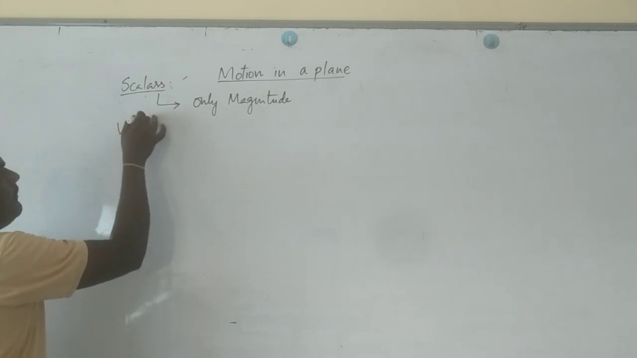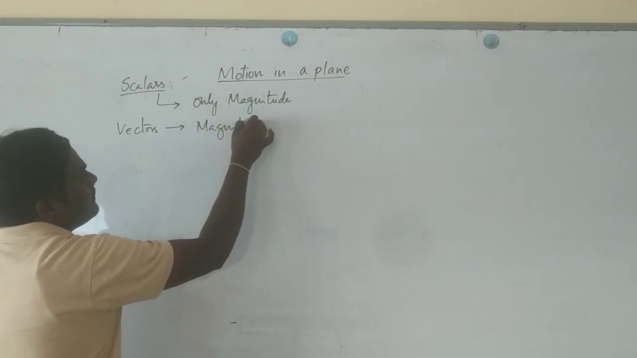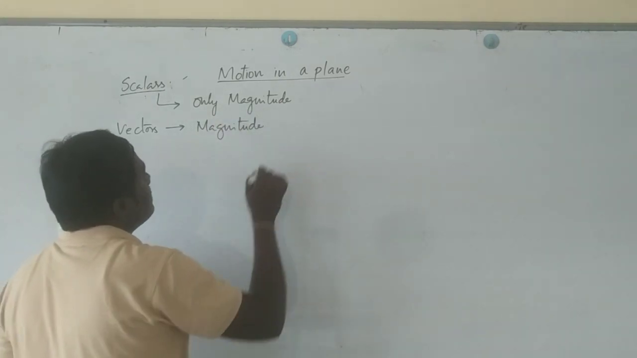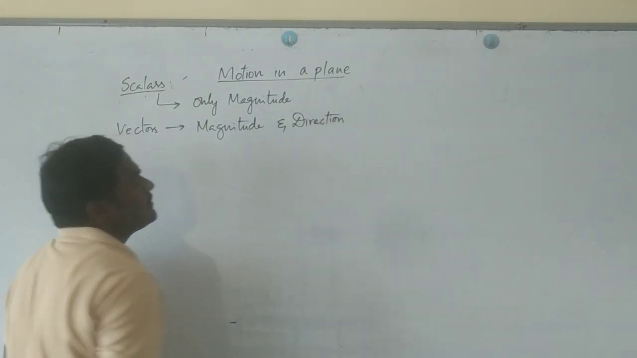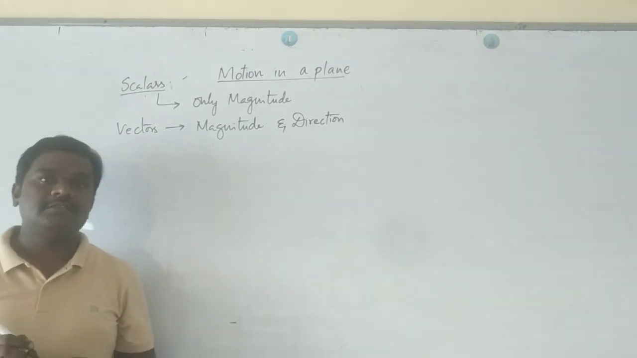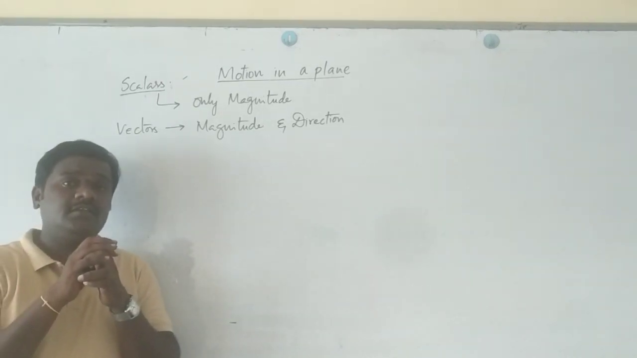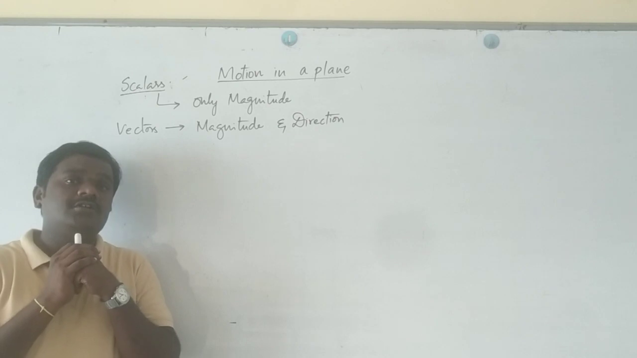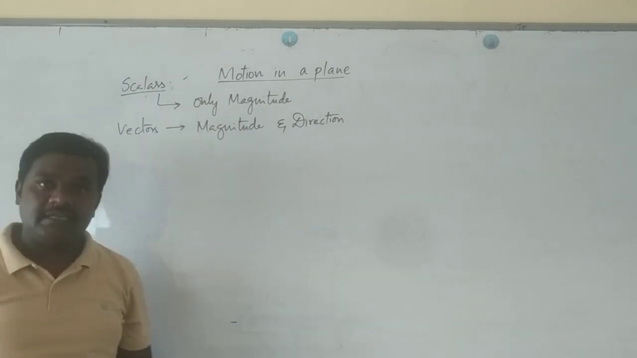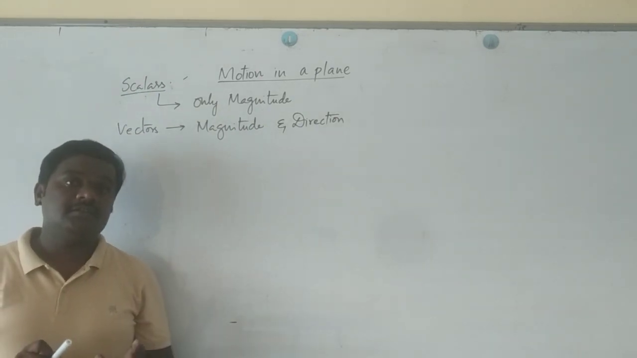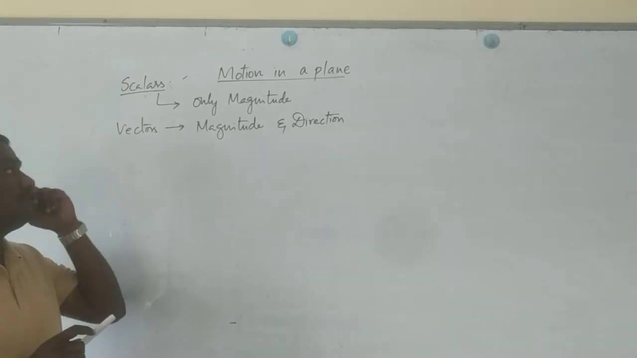Whereas vectors are those physical quantities which have magnitude as well as direction. So, if physical quantities have only magnitude, and there is no necessity of direction, or you can say direction is not at all required, means only magnitude is required to describe them, those are called scalars. And certain physical quantities have magnitude as well as direction both. Those are called vectors.